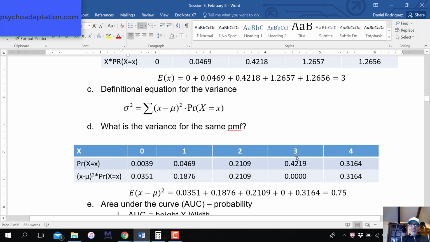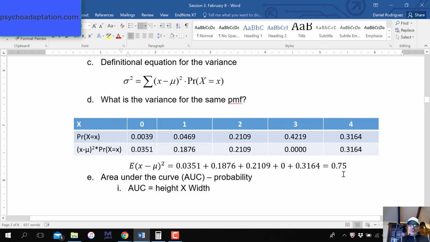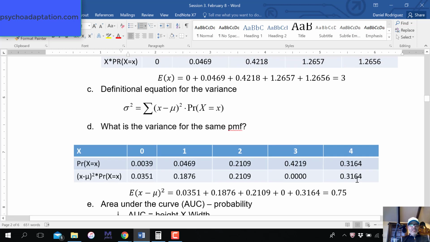Obviously here, since this event is x equals 3, 3 minus 3 is 0, so that's why we have 0. This element of the summation is 0, so we get that our variance is 0.75. So you need to know how to do this. This is always going to give you the mean and the variance, always, for any distribution.